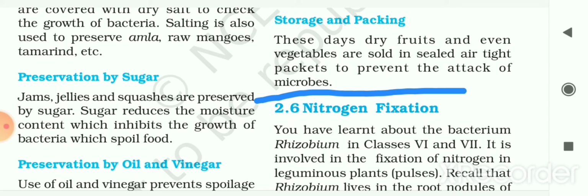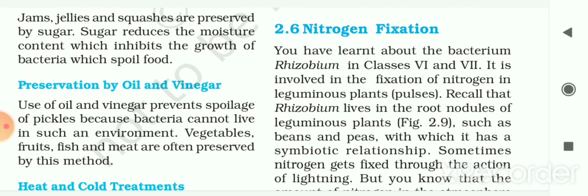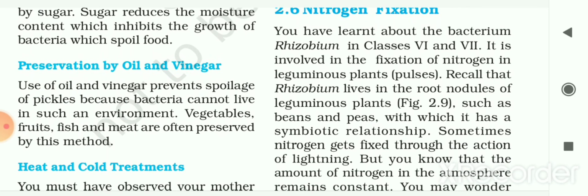Now the next topic is nitrogen fixation, the use of microorganisms in nitrogen fixation. You have already learnt about the bacterium rhizobium in class 6 and 7. It is involved in the fixation of nitrogen in leguminous plants, that is pulses.